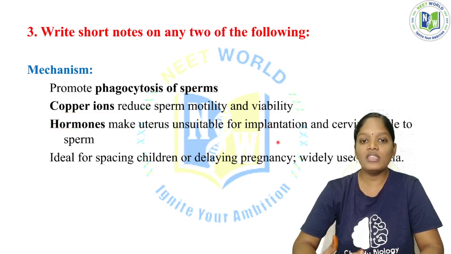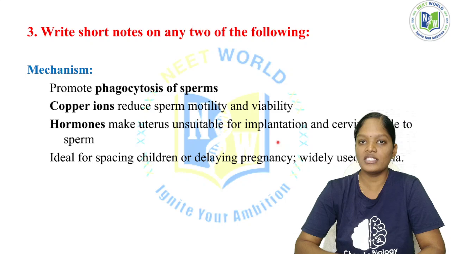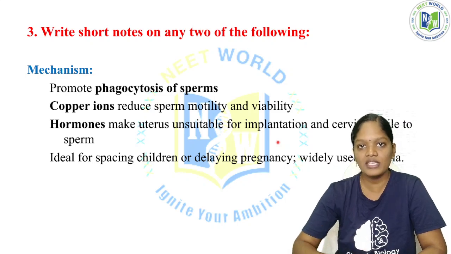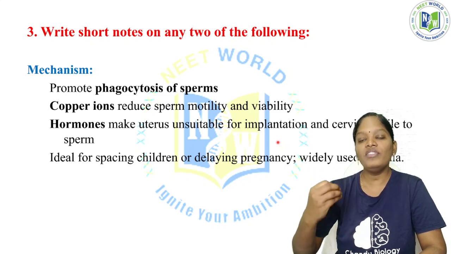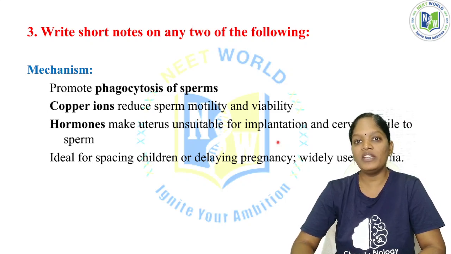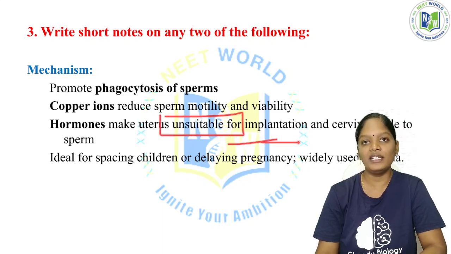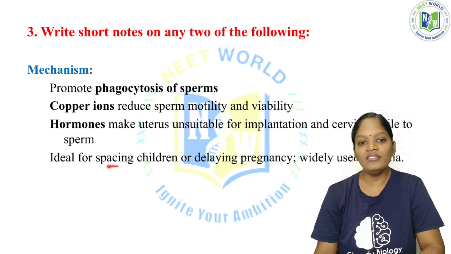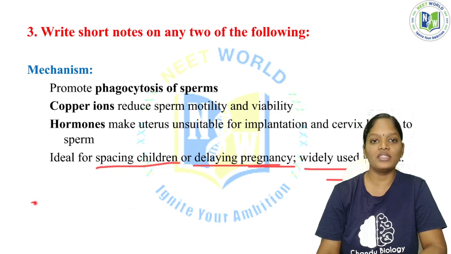Once the sperm has fertilized, as the male gamete fuses with the female gamete, fertilization has taken place. Now we can call it a zygote. The zygote has to be implanted in the uterus. If the uterus is not suitable for implantation of this zygote, it will prevent the pregnancy. The hormones make the uterus unsuitable for the implantation. It is ideal for spacing the children or delaying the pregnancy. Widely it is used in India.